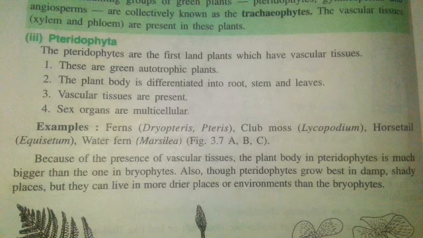We are now going with the system of classification, in which we have seen the two kingdom classification given by Carolus Linnaeus, the three kingdom classification given by Hutchinson, and the five kingdom classification given by Whittaker.